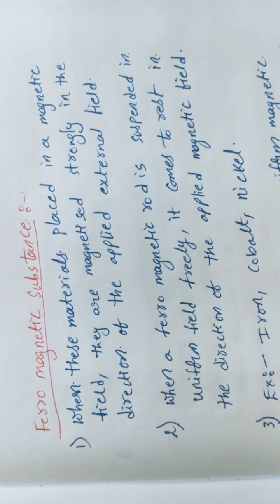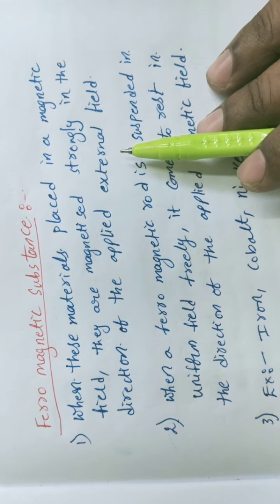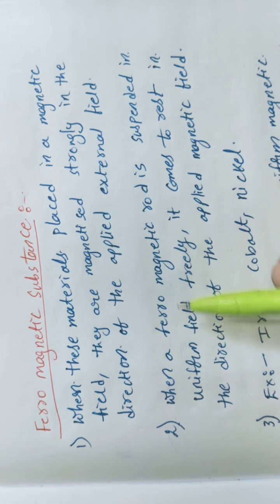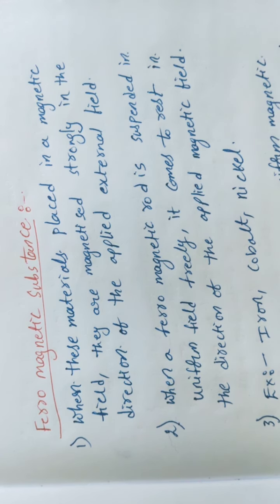When we place these ferromagnetic substances in a magnetic field, they necessarily act as a magnet. When these materials are placed in a magnetic field, they are strongly magnetized in the direction of the applied external field only. So when a ferromagnetic rod is suspended freely in a uniform field, it comes to rest in the direction of the applied magnetic field. Means ferromagnetic rods suspended freely in a magnetic field come and stay at rest in the direction of the field only. This is one of the important points in ferromagnetic substances.